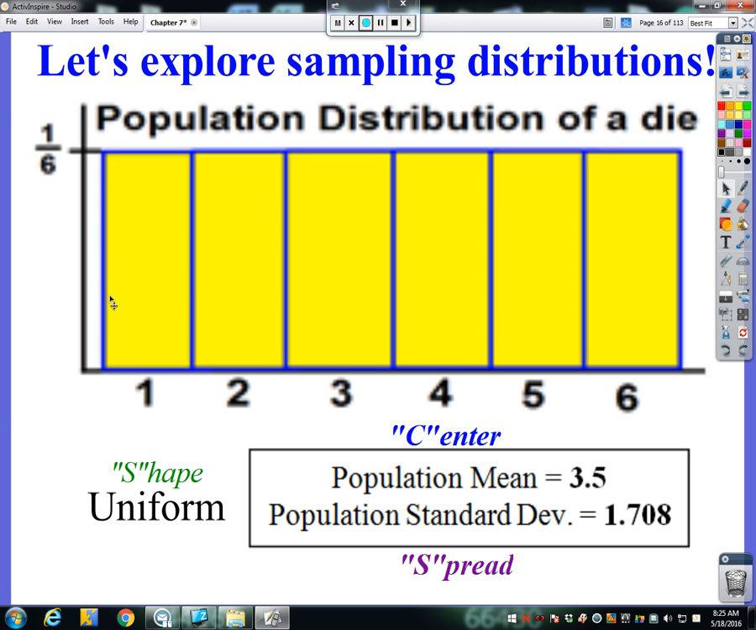The center, if I were to use some ideas from chapter 6 when we did discrete random variables, I know that the mean will be 3.5 and the standard deviation will be 1.708. So I wanted to give an example of where we knew the parameters of the population. So this is our starting-off point here. This is what we know about the population.